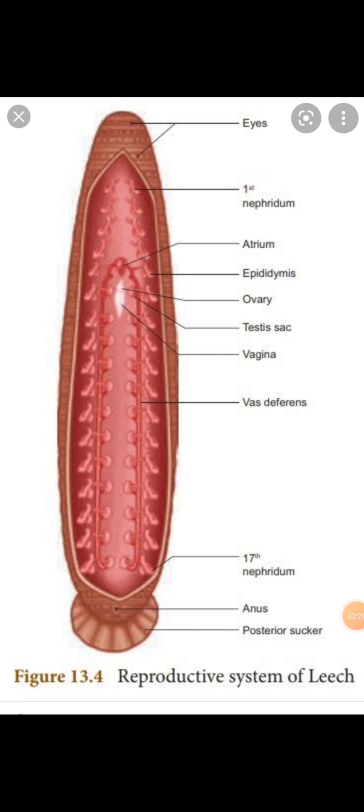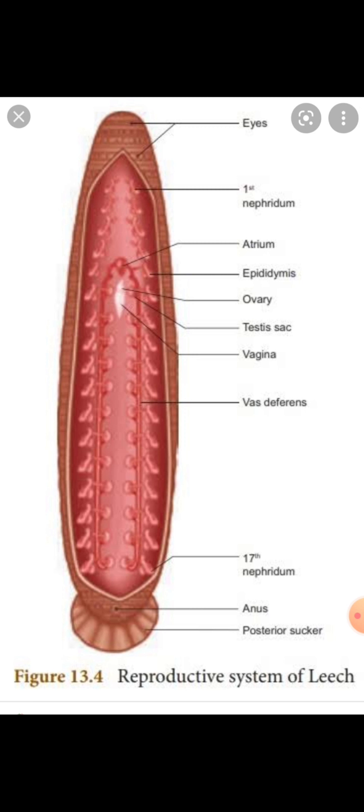Here you have to see that the ova pass down the oviducts to the common oviduct, where each is coated with albumen, and then the ova pass into the vagina and are stored until fertilization occurs.